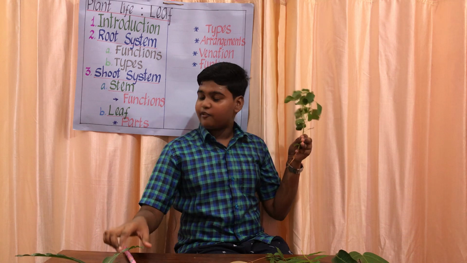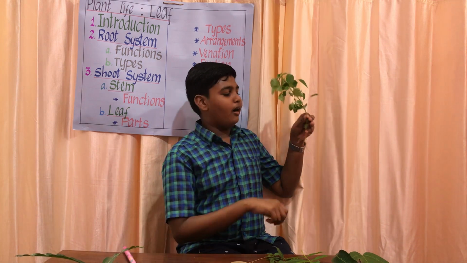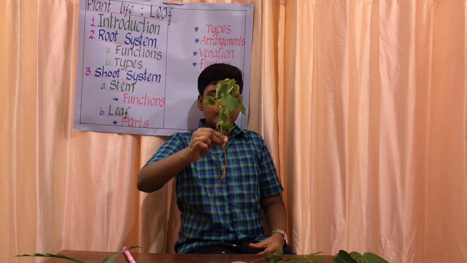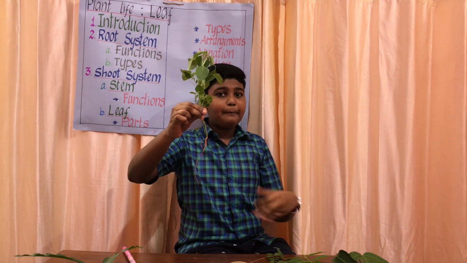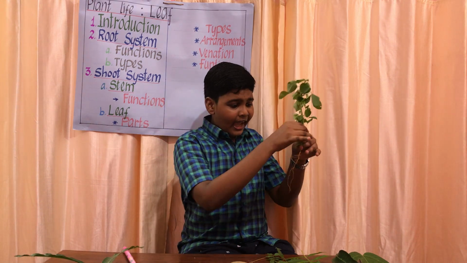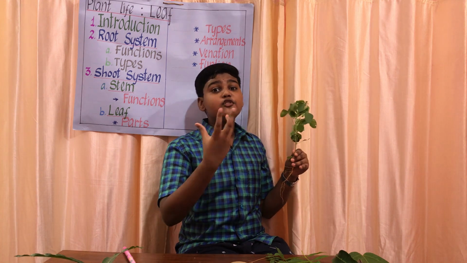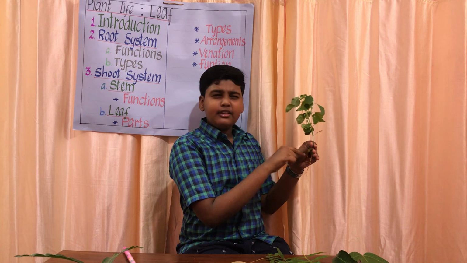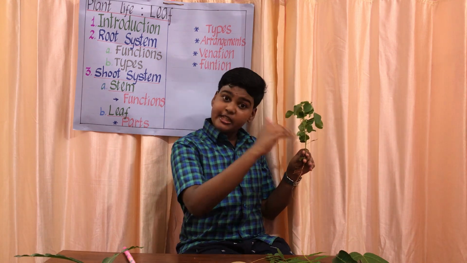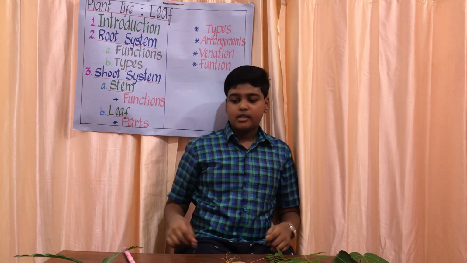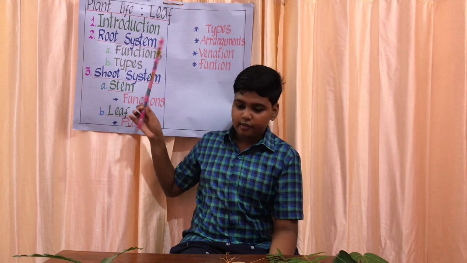Is this the only function of the root? No. Another one is it holds the plant firmly in the soil. If this root is not there, the plant won't be firmly in the soil and it will fall like this. The root also acts as an organ for food storage. Examples are carrots and radish. Even in some plants, the stem is an organ for food storage. Example, potatoes.